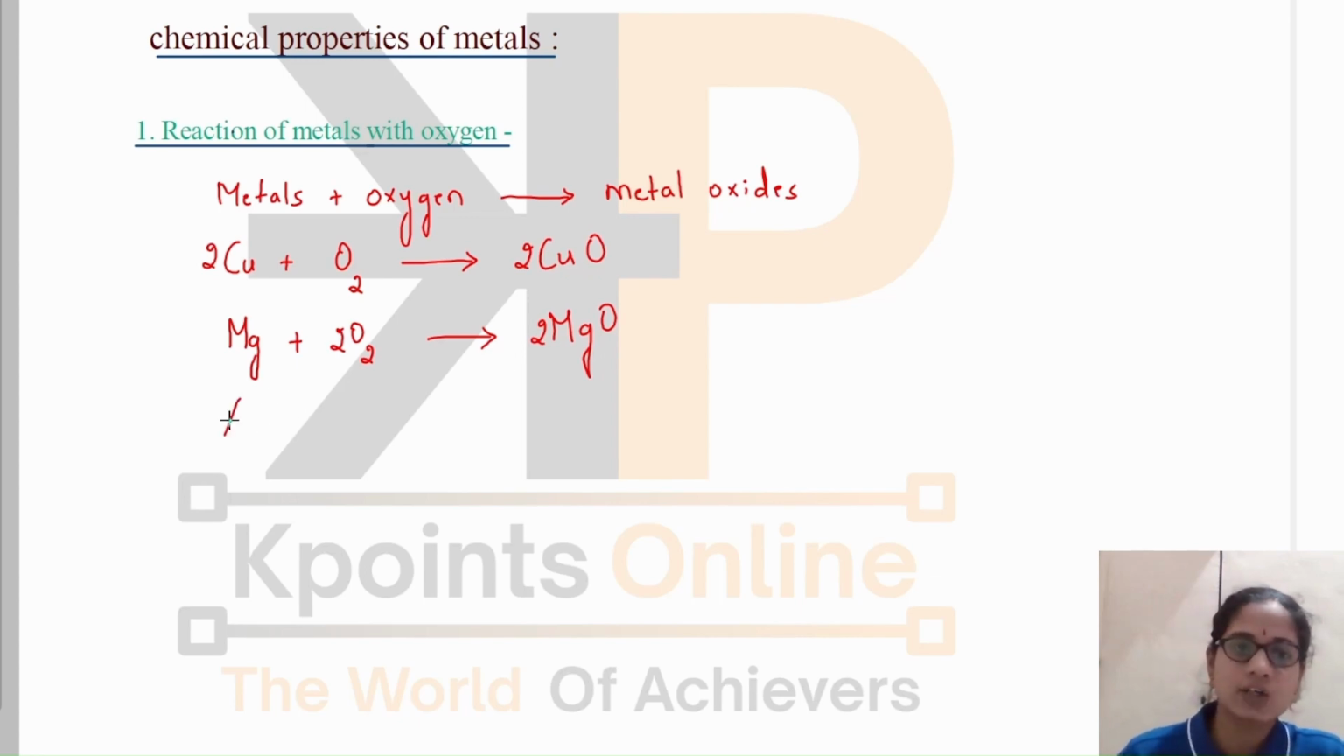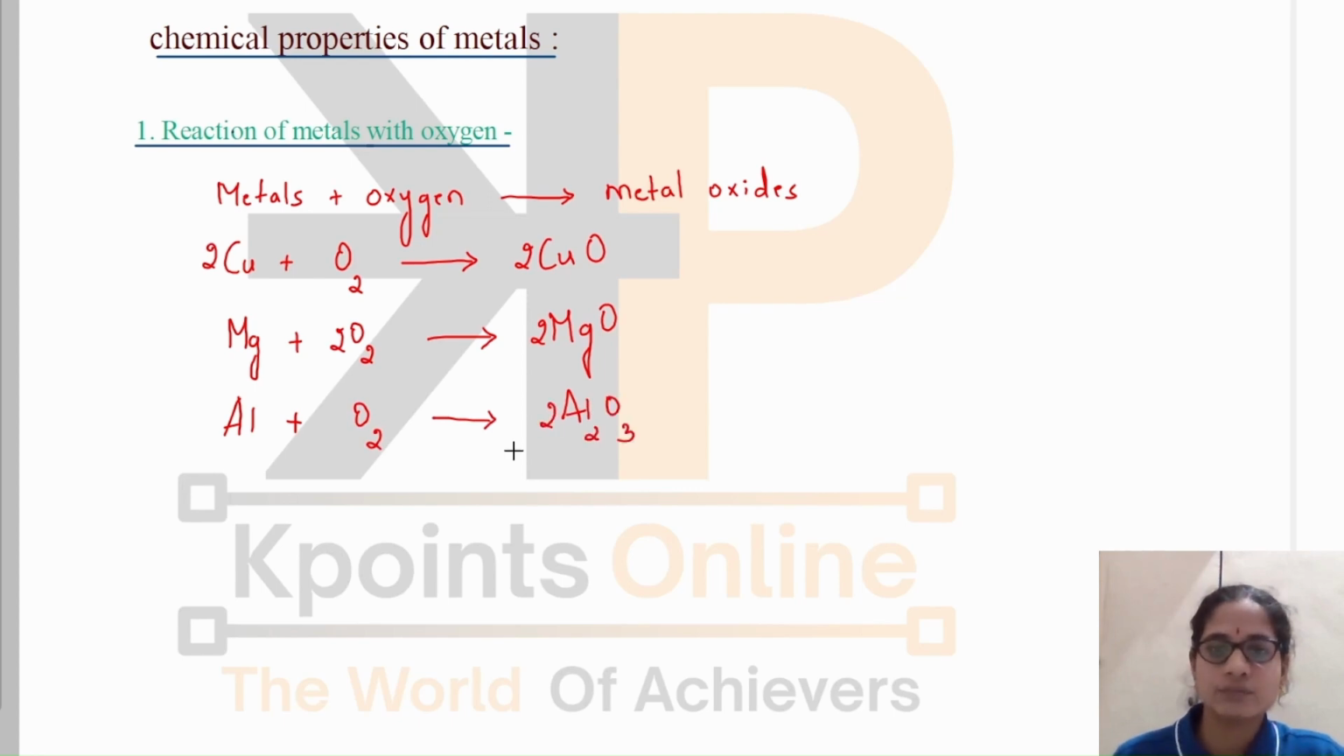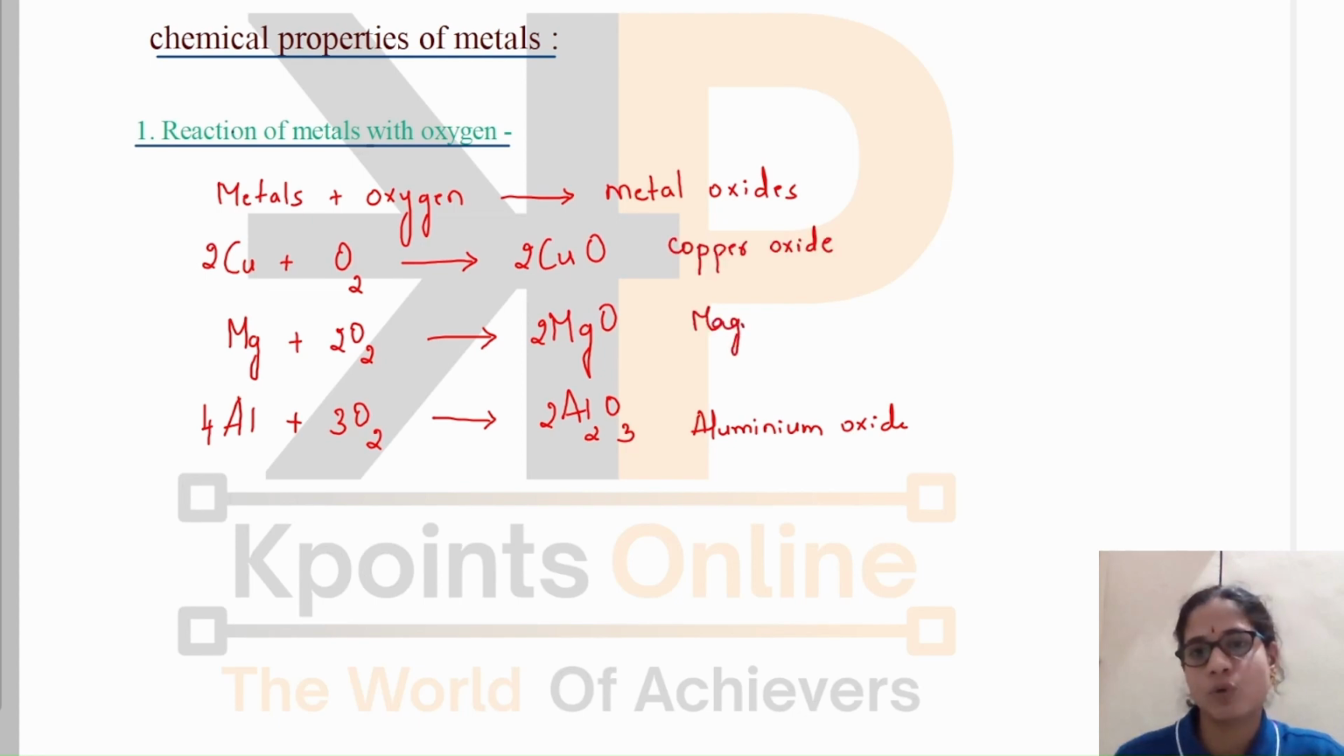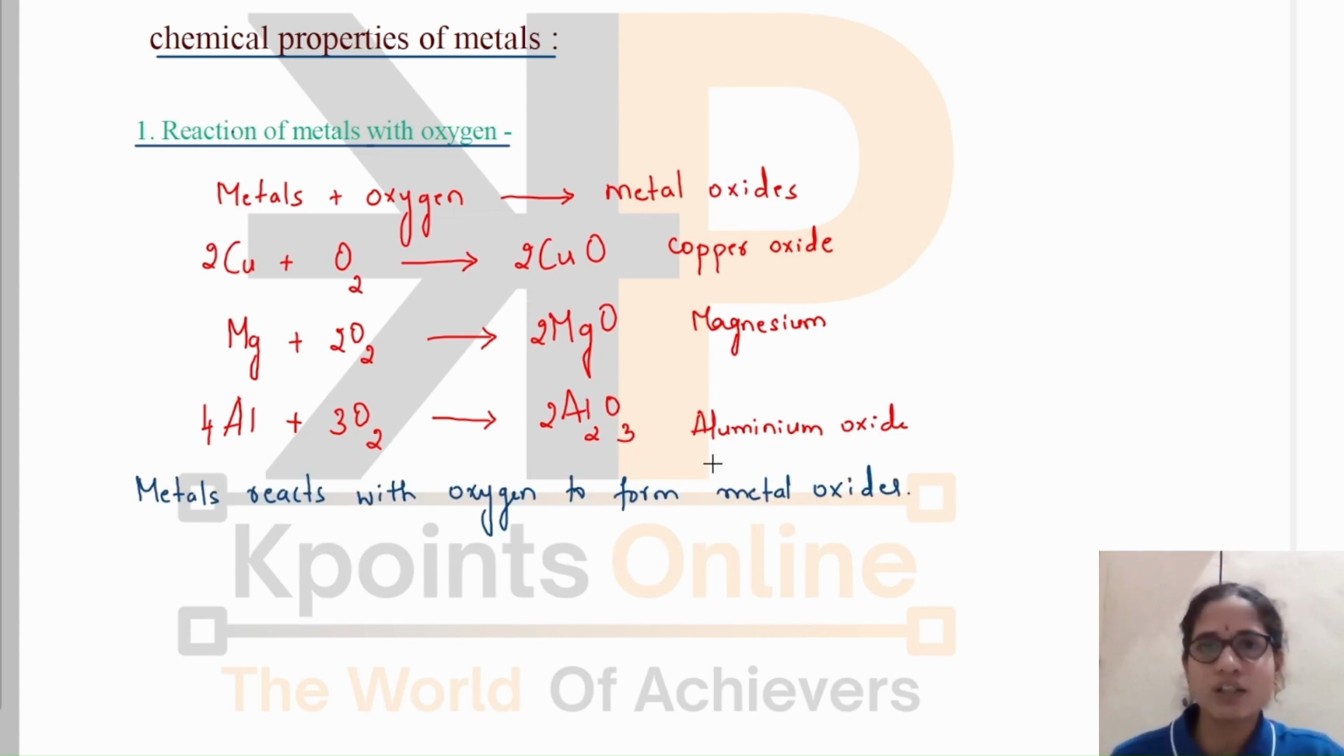Also you can see aluminium will react with oxygen to form aluminium oxide. Balance the equation. Yes, this is aluminium oxide. This is copper oxide. This is magnesium oxide. So we can say that metals react with oxygen to form metal oxide. And also recall that you have studied that metal oxides are basic in nature. We studied in the previous chapter that metal oxides are basic in nature.